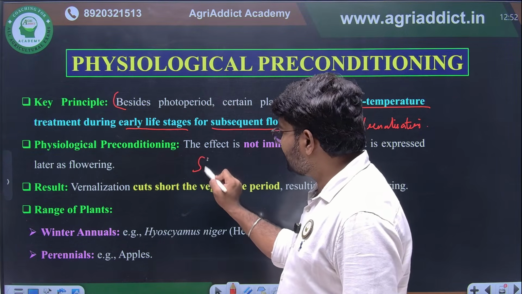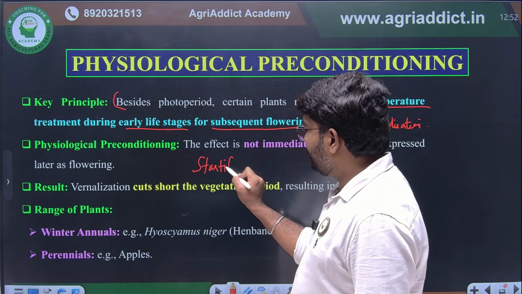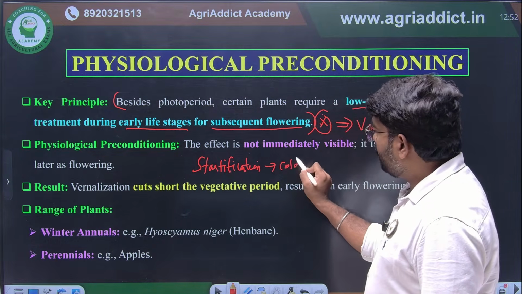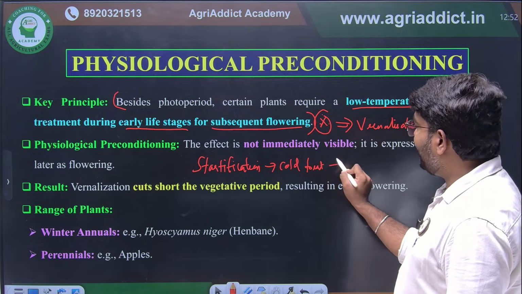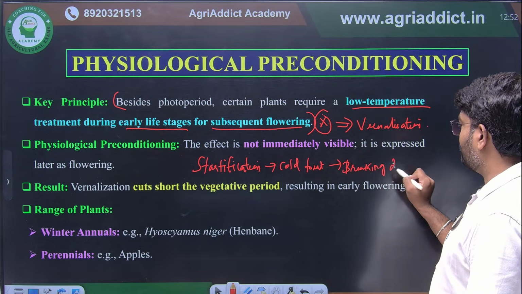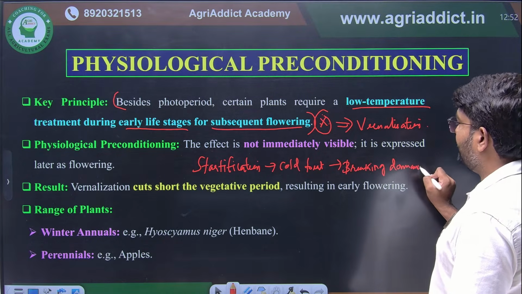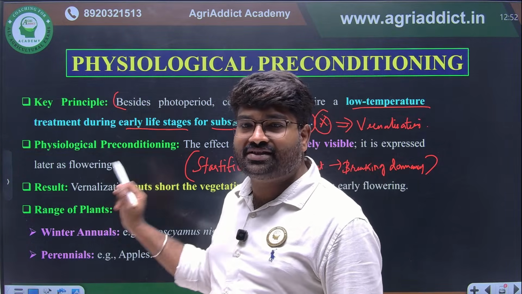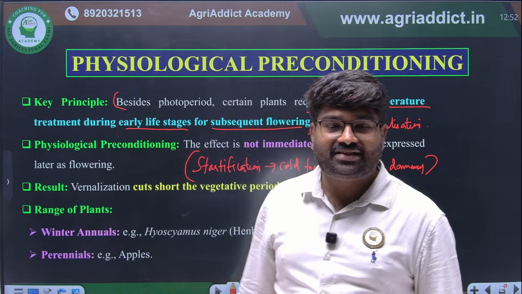I will write it here. Stratification means cold treatment for breaking dormancy. Okay. For breaking dormancy. Clear? You shouldn't confuse this with vernalization because they have asked this question. In the options they have given stratification also.